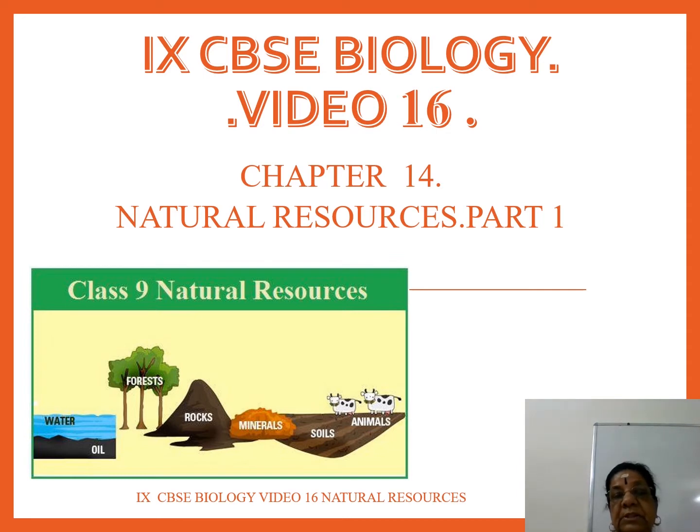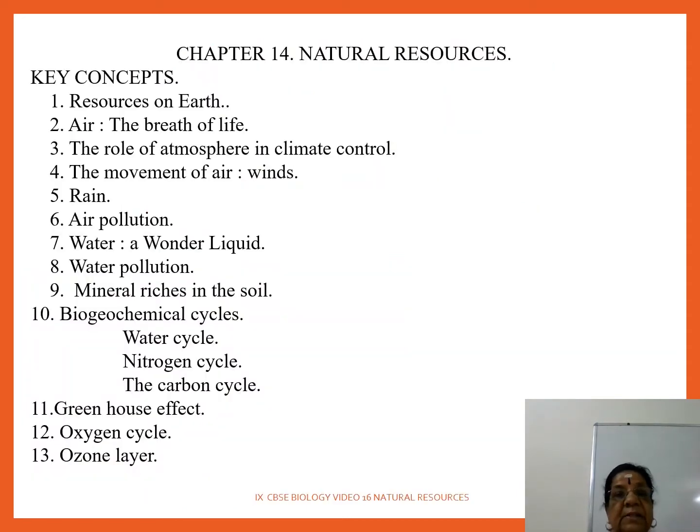Chapter 14 natural resources, video number 16. Now what you are seeing is the key concepts: resources on earth, air, role of atmosphere in climate control, movement of air, that is wind, rain, air pollution, water, a wonder liquid, water pollution, mineral rich soil, and biogeochemical cycle.